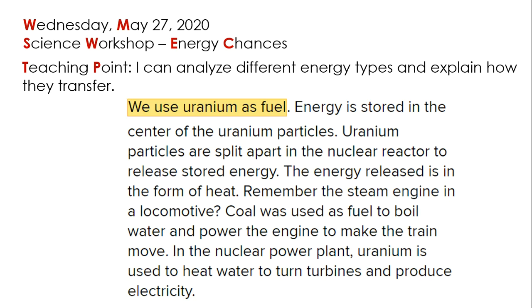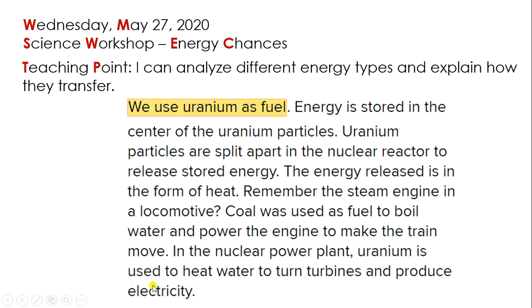Probably you all have watched The Simpsons and you have seen nuclear plants there, with this bright green element that is present in the intro. So basically it works sort of like that. The energy released is in the form of heat. Remember the steam engine in the locomotive? Coal was used as fuel to boil water and power the engine to make the train move. This time, in the nuclear plant, uranium is used to heat water to turn turbines and produce electricity.